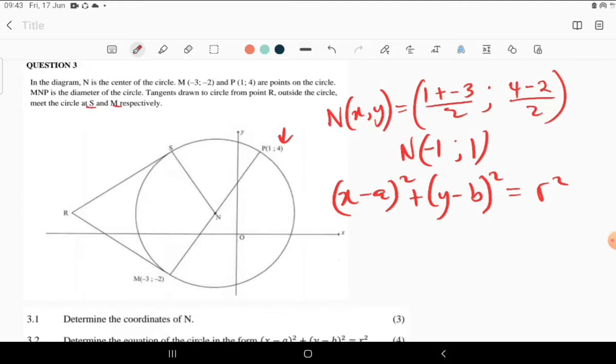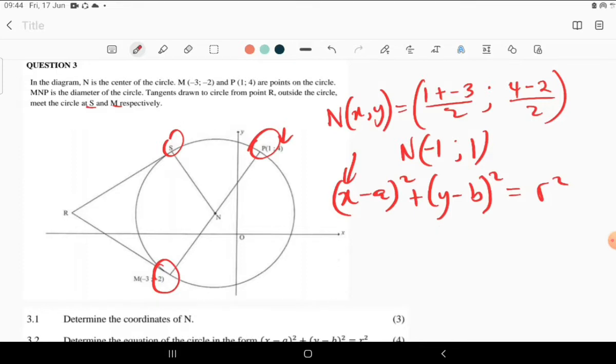This is the value of A, this is the value of B. On that note, you just need to know that here, these X and Y are any coordinates on the circumference of the circle. It could be S, could be P, could be M. Any coordinates that are on the circumference of the circle.